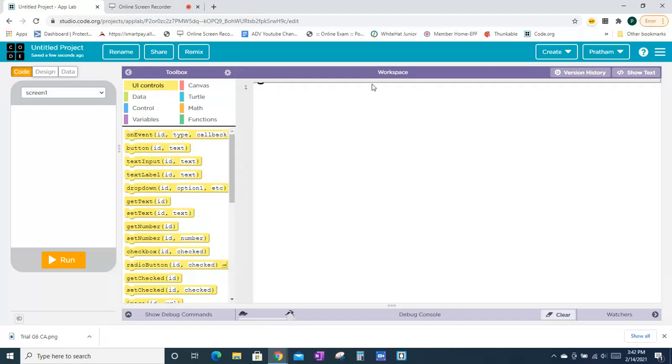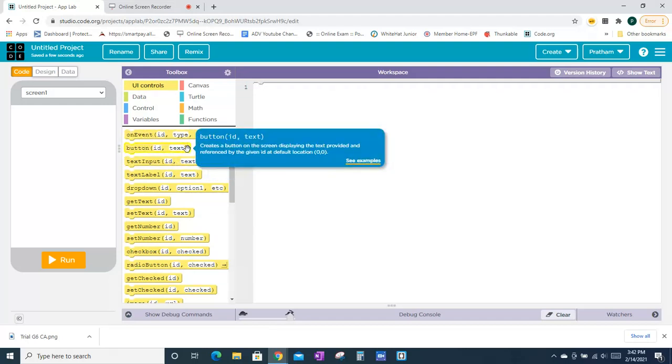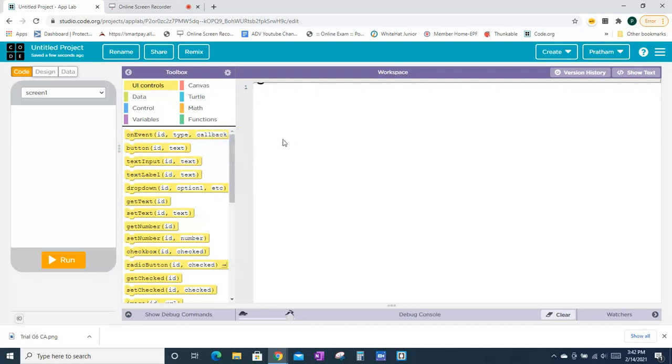In the workspace, we can put the blocks we want. Like I've shown you, you have to put your blocks in the workspace.